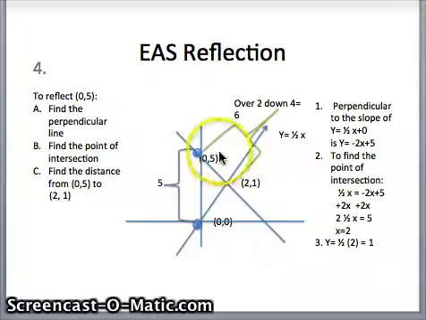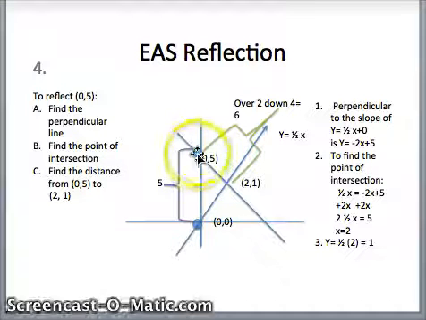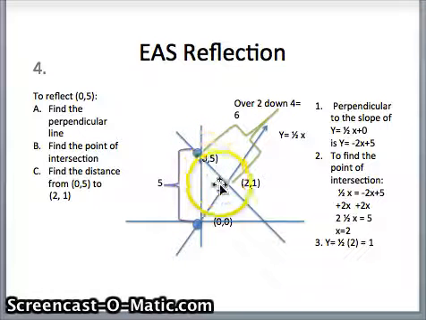Okay, in order to find the distance between the original point 0, 5 and its reflected point, we have to find the distance here first.